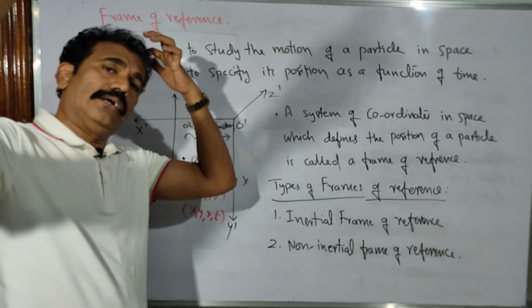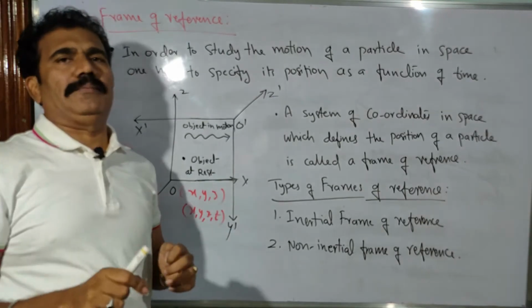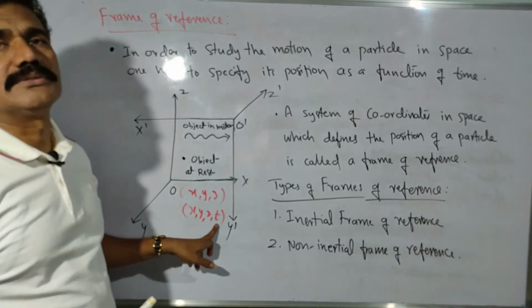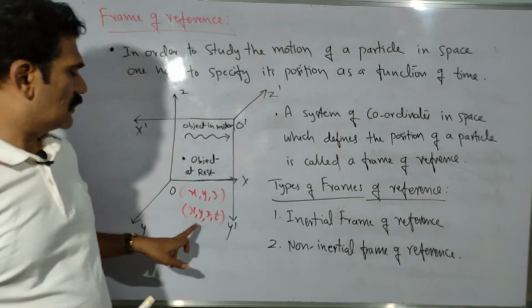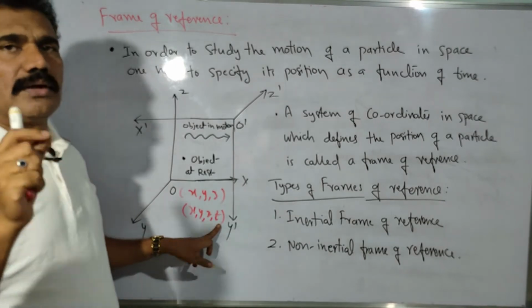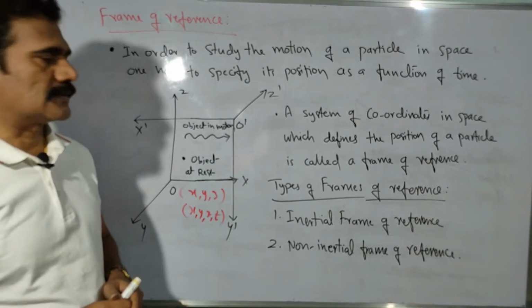But it is at that point only at a particular instant of time, isn't it? So you have to specify the time also. So x, y, z and time t are required to find the position of any moving object in space.